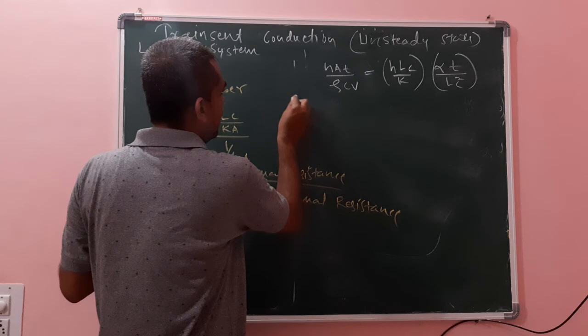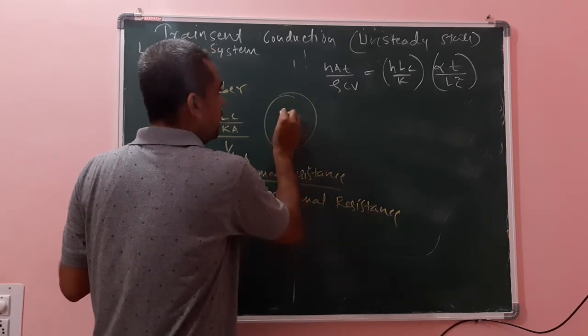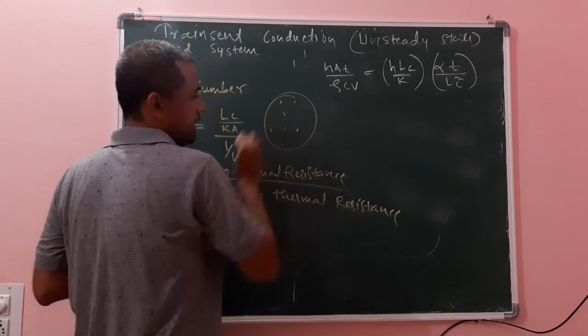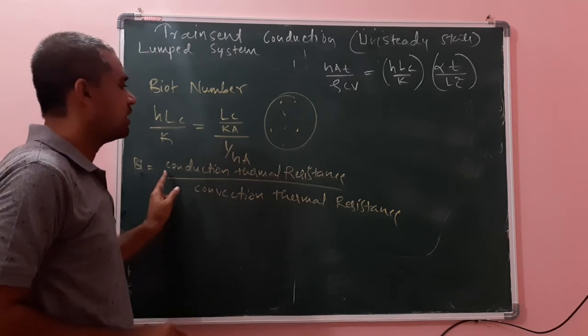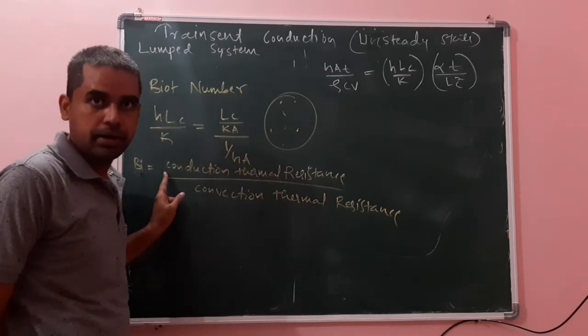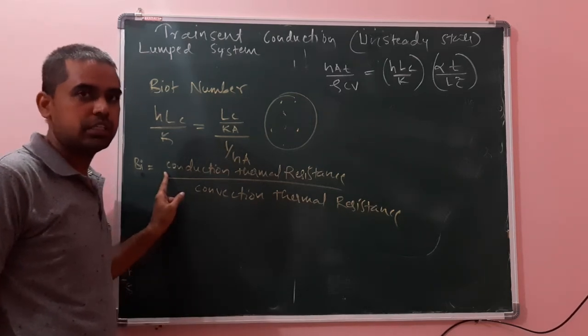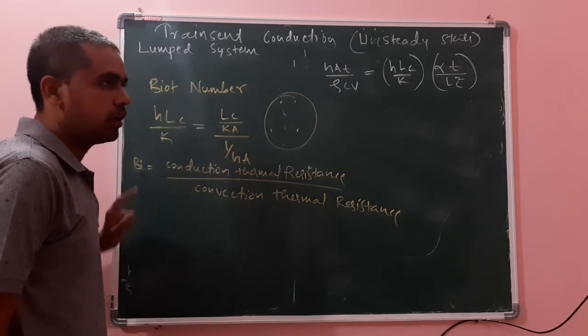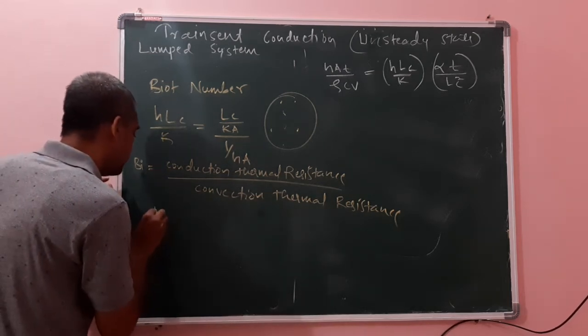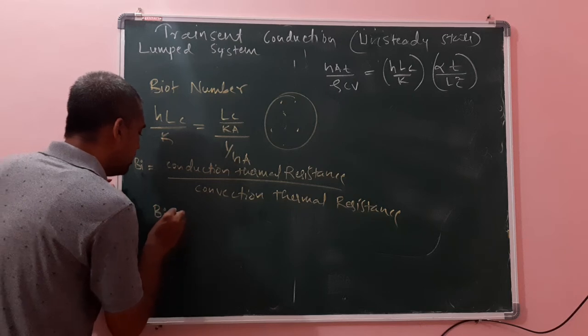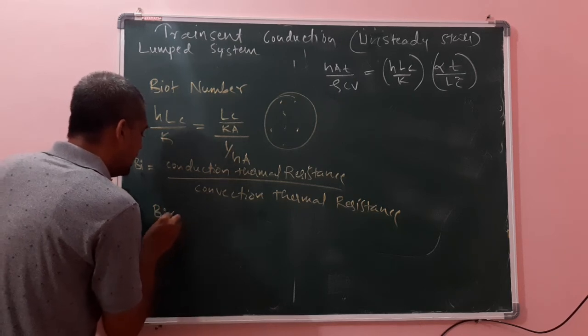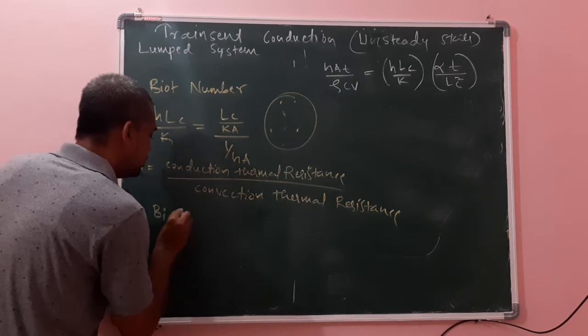Suppose we take the lumped system, where the temperature at all points is the same. It means that the conduction thermal resistance is lower, therefore the Biot number is lower. For a lumped system, we take Biot number less than 0.1.